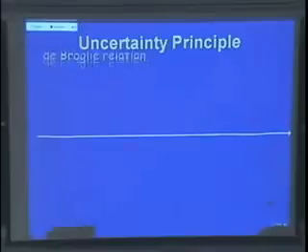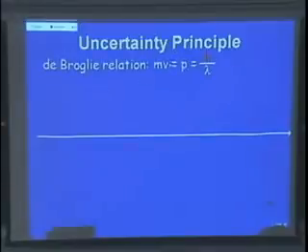And so, you know about the uncertainty principle? No, you don't know about the uncertainty, but you know about the de Broglie relationship. If you have a particle, mass and velocity give you momentum. And if you have a wave, you have a wavelength, and you can calculate the momentum. Or vice versa, if you have a particle, you can calculate a wavelength. It has to make sense. So these waves, you can express mathematically. How do you express those in terms of trigonometric functions? What would be a wave function?